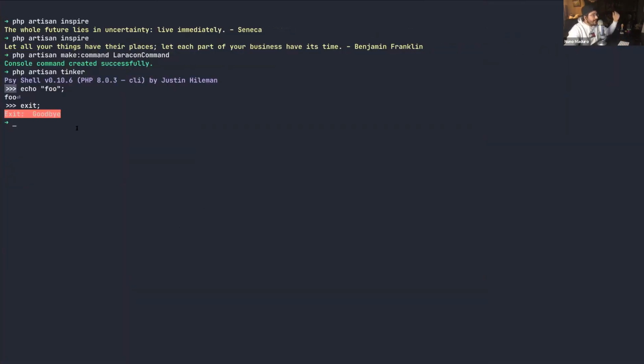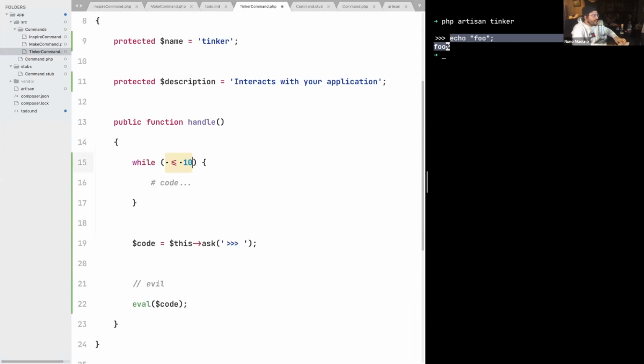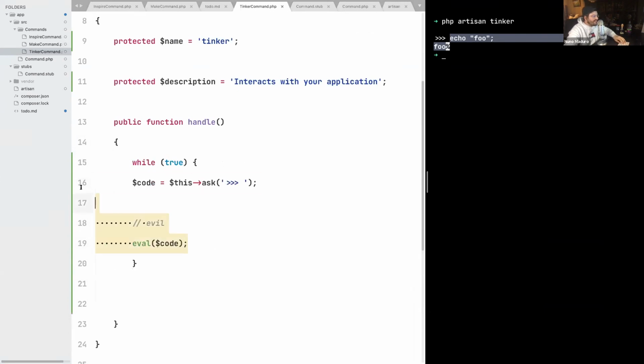And the next step is to keep asking for code, because when you go to Tinker, you are asked for code all the time until you type exit. So something very simple we can use behind the scenes is something like while true, just like that, and then place the code we just made right within this eval.